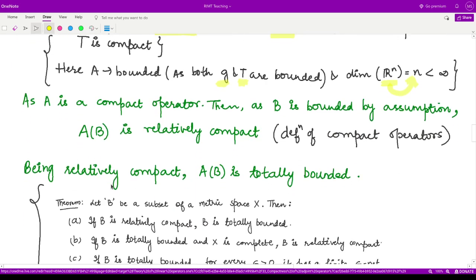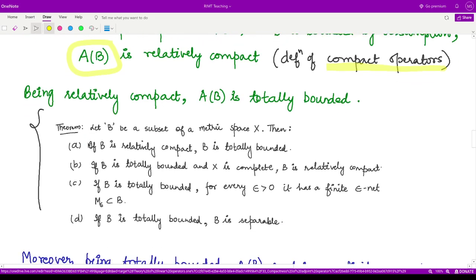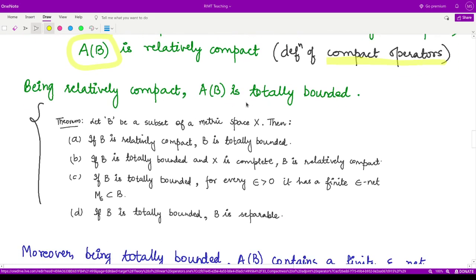Now, because A is a compact operator and B is some bounded subset of Y dash, according to the definition of compactness for compact operators, the set AB is relatively compact. And moreover, because it is relatively compact, it has to be totally bounded according to the result that we have already studied for total boundedness.